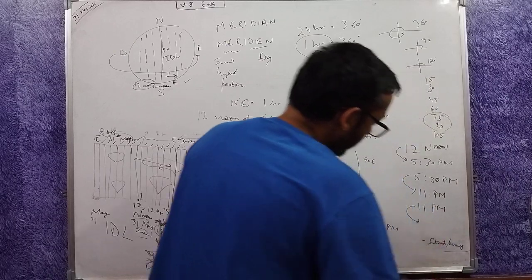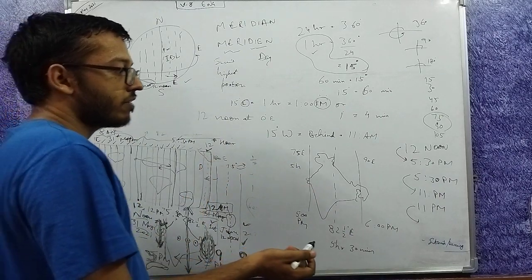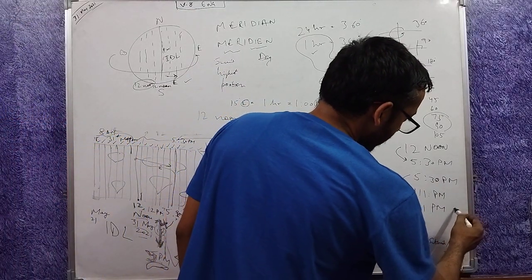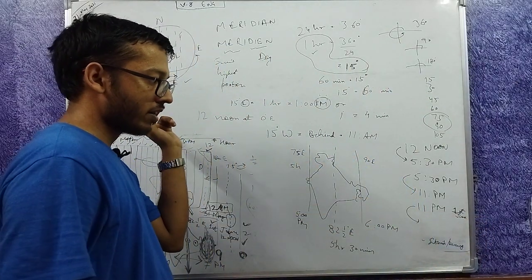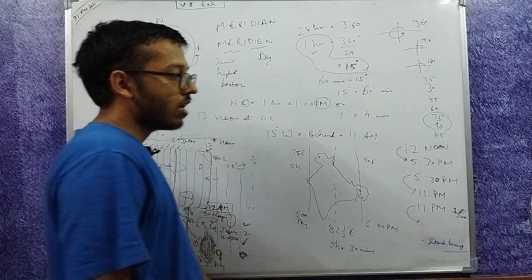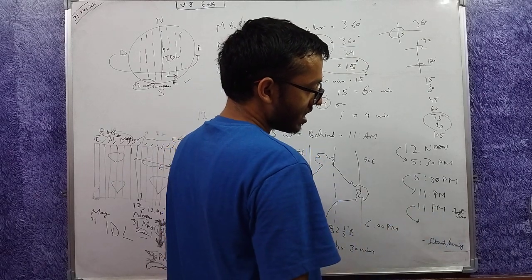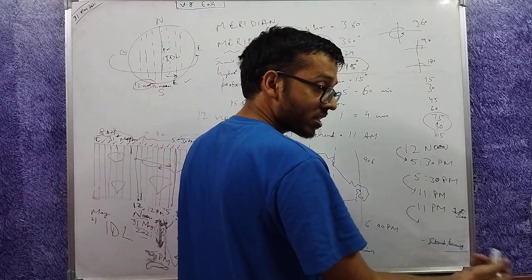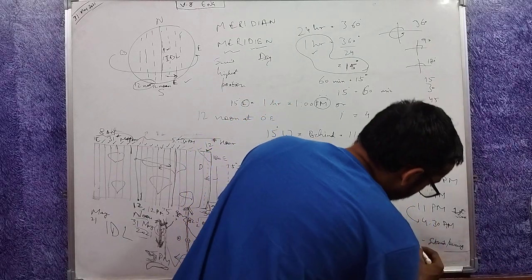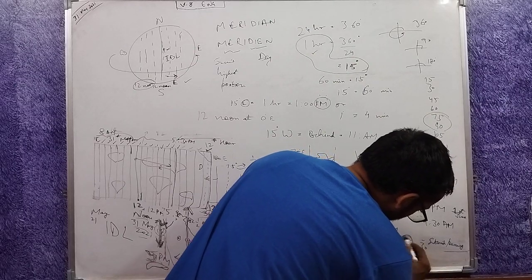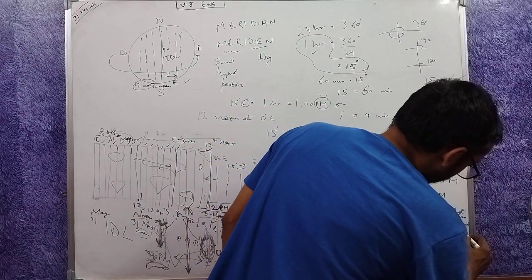And if it is 11 p.m. at Greenwich, 11 p.m. of which date? Today's date, let's say 1st June. So when it is 11 p.m. on 1st June here at Greenwich, what will be the time in India? 5 hours 30 minutes to be added. 5 hours when added means 16. 16:30 means 12 plus 4:30, 4:30 a.m. of what? 2nd June.